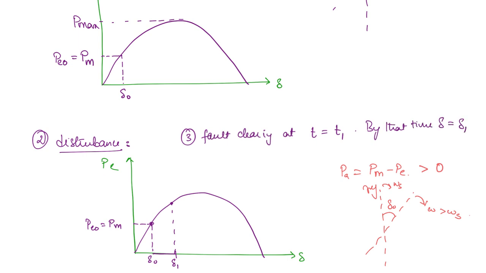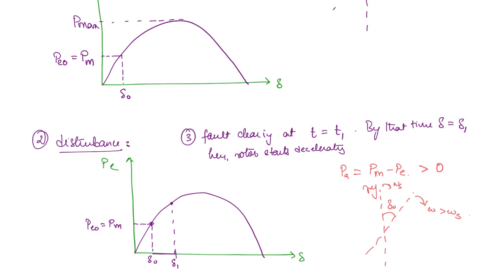So now at this new point, the electromagnetic power is going to be higher than the mechanical power. Then what will happen to the accelerating power? It is equal to PM minus PE, right? So now that is going to be less than 0. That means the rotor will experience deceleration. So here the rotor starts decelerating.